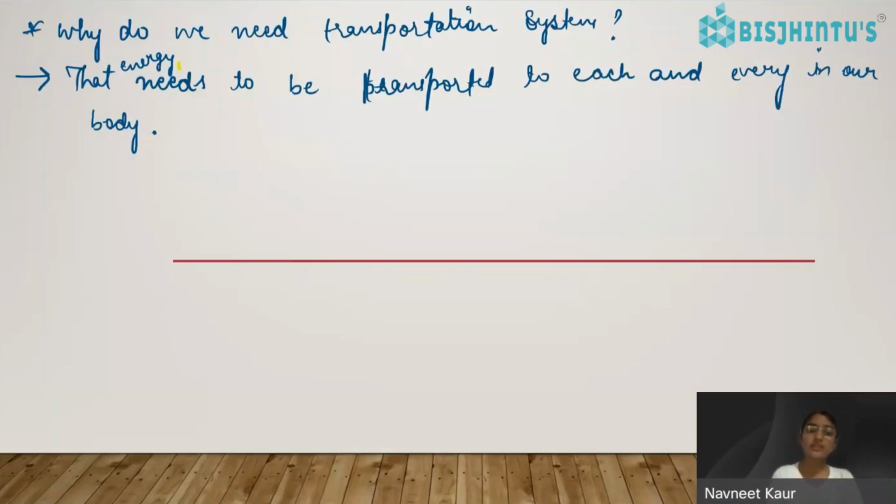So this being the reason, what does the transportation system do? The transportation system is responsible for transportation of energy and other components which are being digested, to each and every cell of our body, right? To each and every cell of our body.